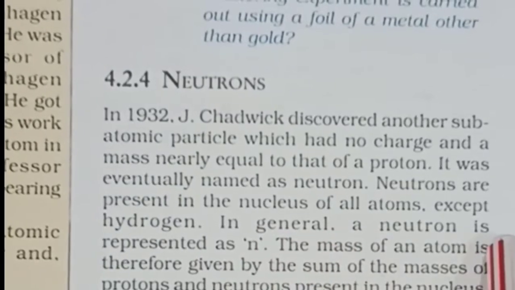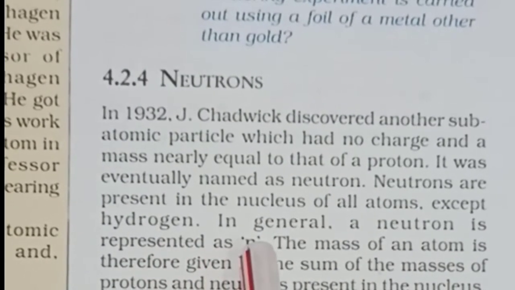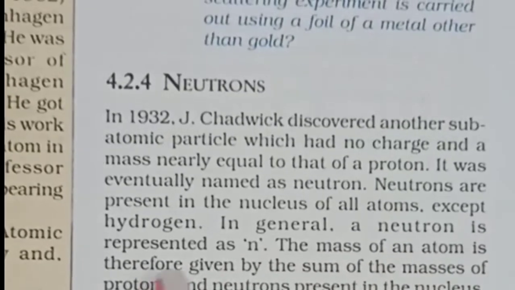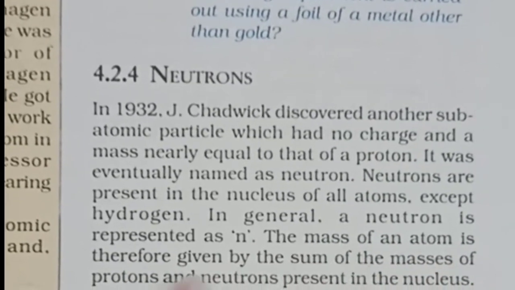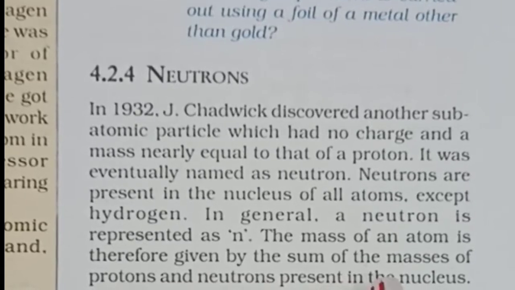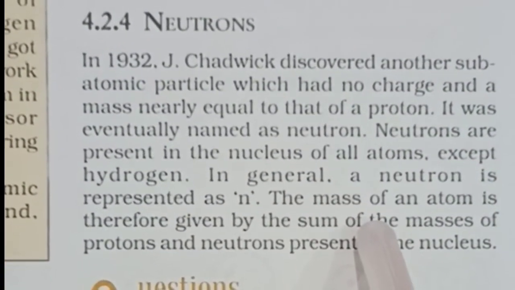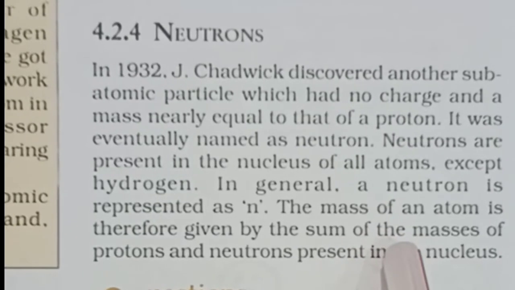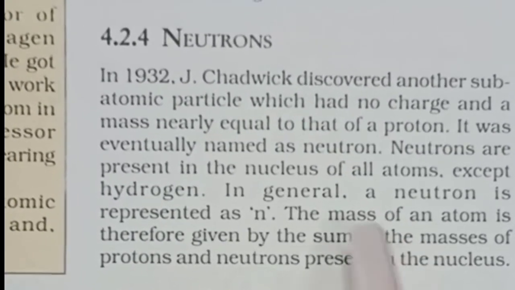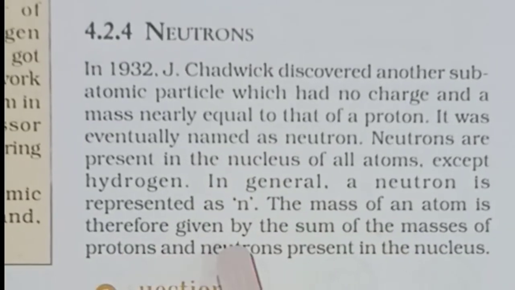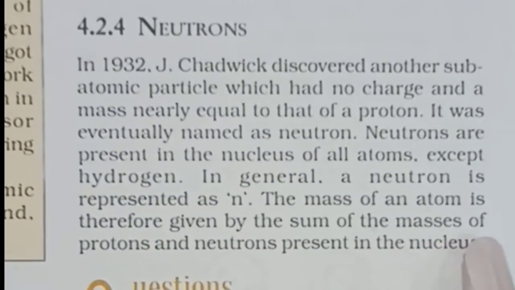In general, a neutron is represented as small n. The mass of an atom is therefore given by the sum of the masses of the protons and neutrons present in the nucleus. We have studied about mass in the last chapter.